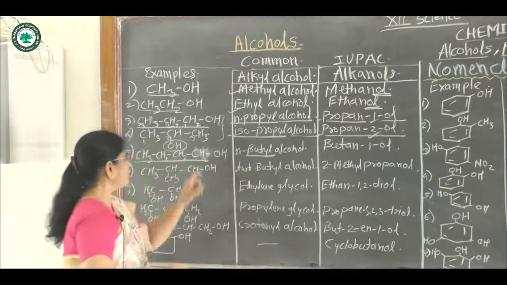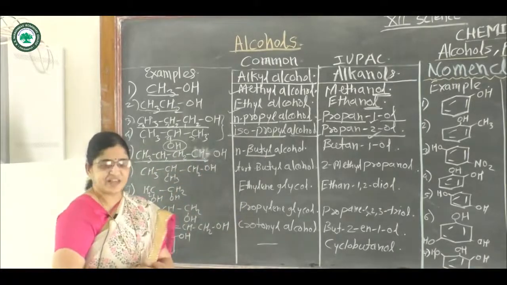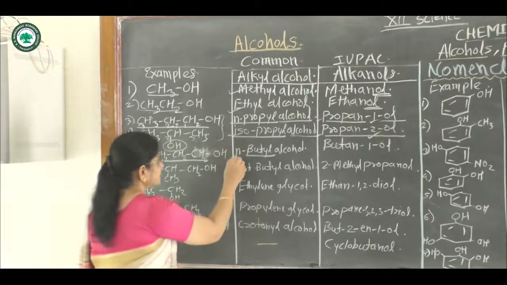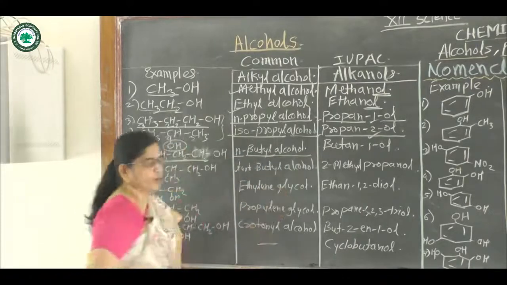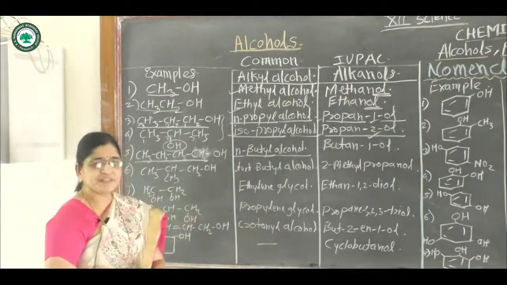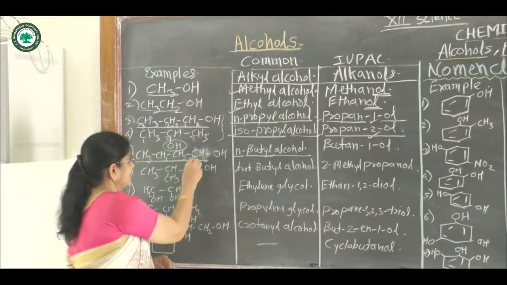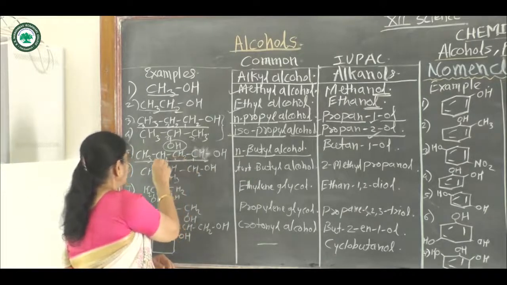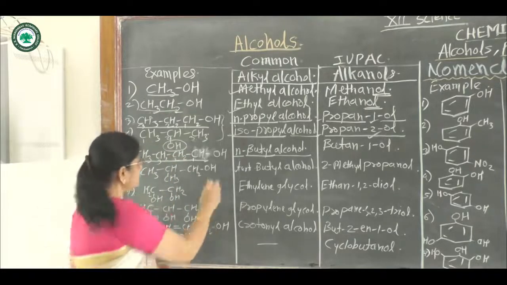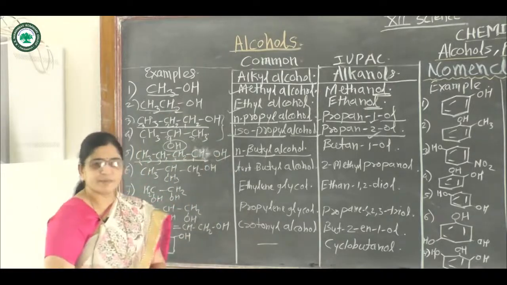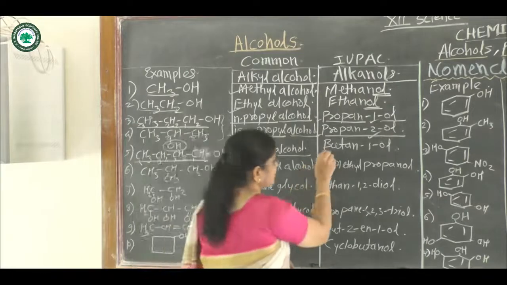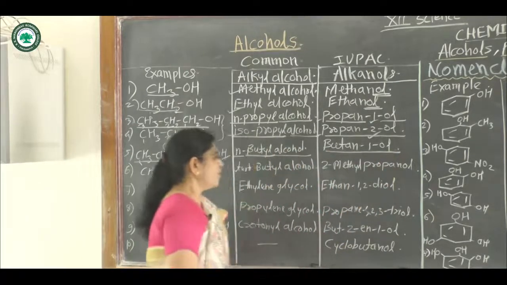Again, all these four carbon atoms are in a straight chain, hence the name of this compound is n-butyl alcohol. And in the IUPAC system, again write numbers to the carbon atoms: first, second, third and fourth. The hydroxy group is present on the first carbon atom, hence the name of this compound is butane-1-ol.